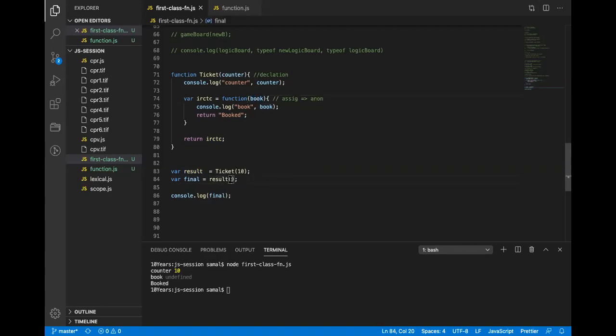All right. So let's say if I say M31, okay. So what will be the value now? Counter 10, then M31, then booked. So it will say counter 10, M31, and book. I hope you are getting it clear. Any doubt with this?